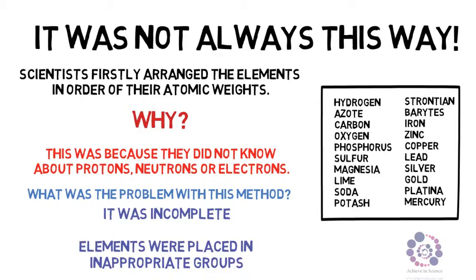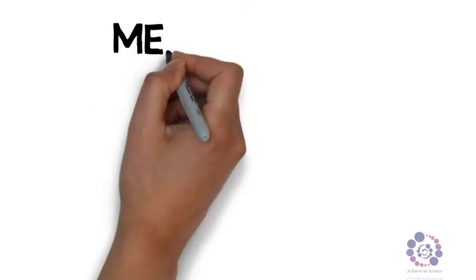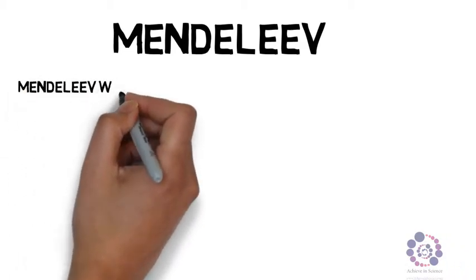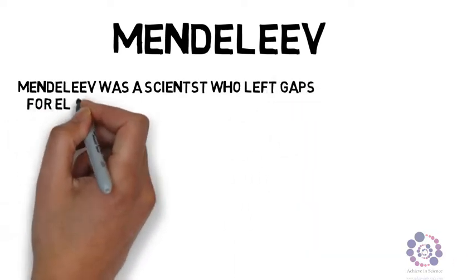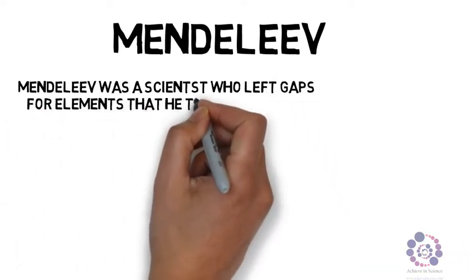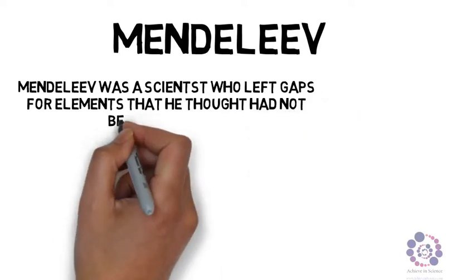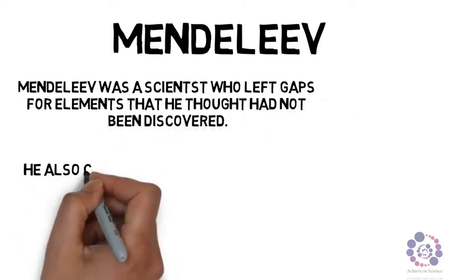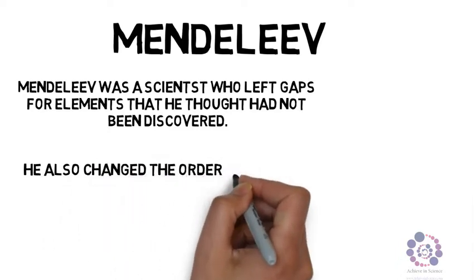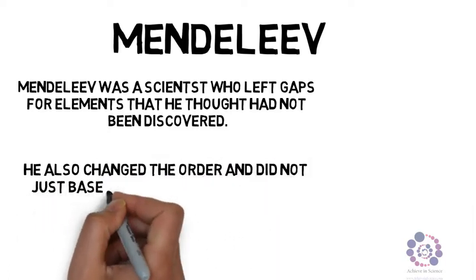First of all then, Mendeleev. Mendeleev was an important scientist in the development of the periodic table. Mendeleev was a scientist who left gaps for elements that he thought were possible, but yet had not been discovered. And this was very important. He also changed the order in which he placed the elements. He didn't just place them due to their atomic weight.